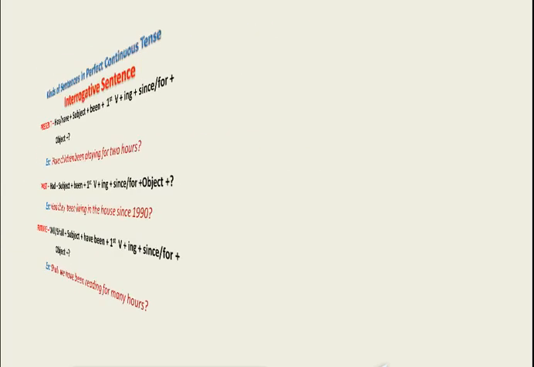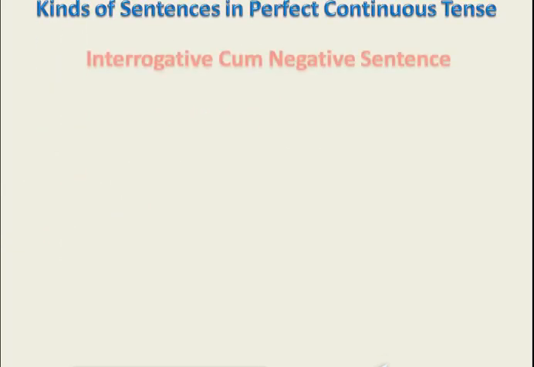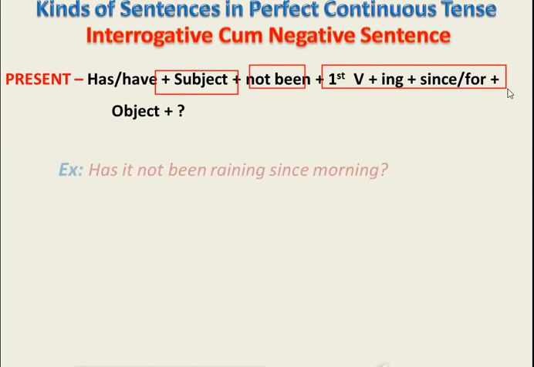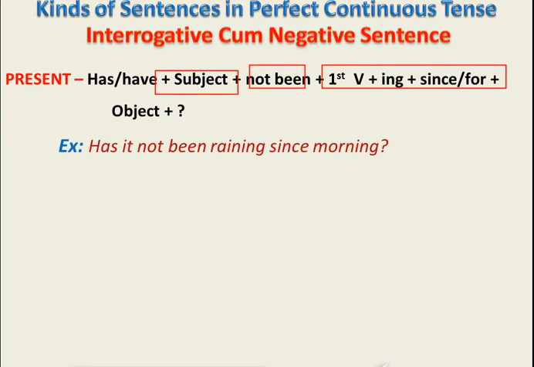Now let's talk about another kind of sentence, that is the interrogative cum negative sentence. Students, here we do have a question mark also, and the statement is negative at the same time. Has or have, the helping verb at the beginning of the sentence with subject, followed by not been. Again, first form of verb followed by since or for. Look at the given sentence here. Has it been raining since morning? Very simple.